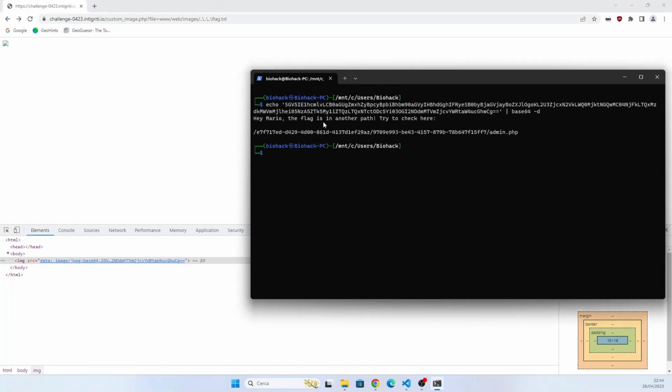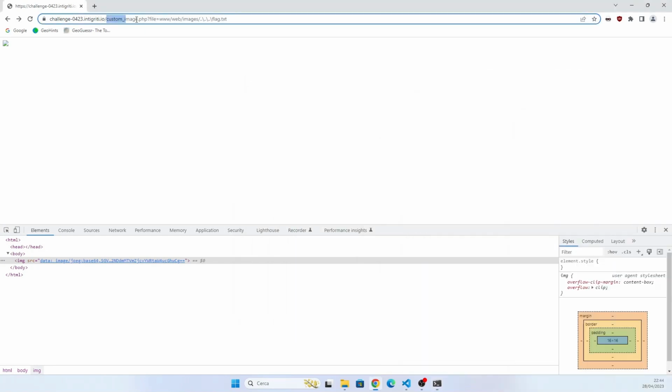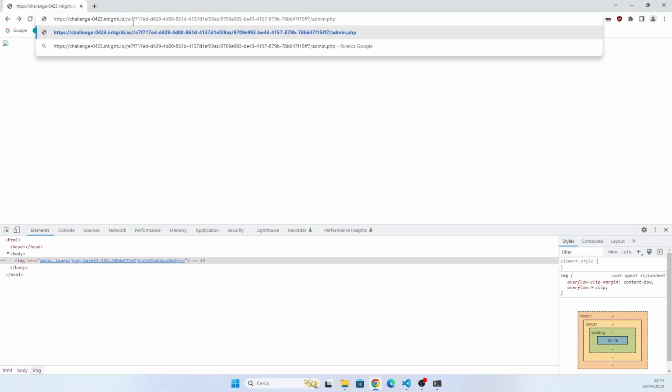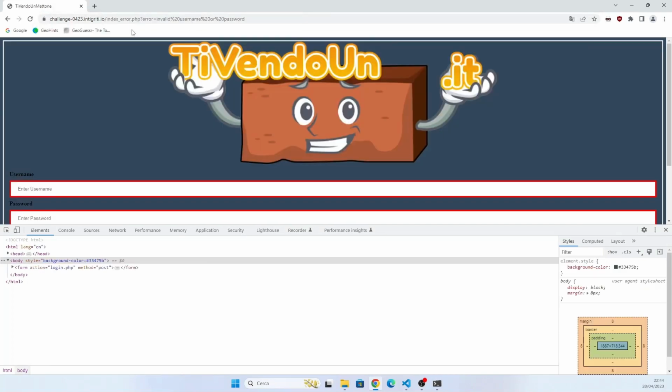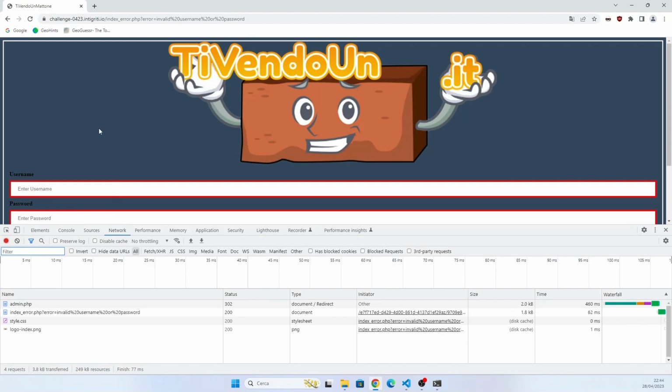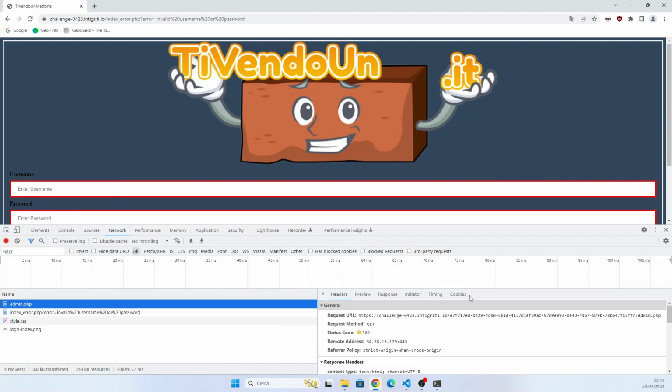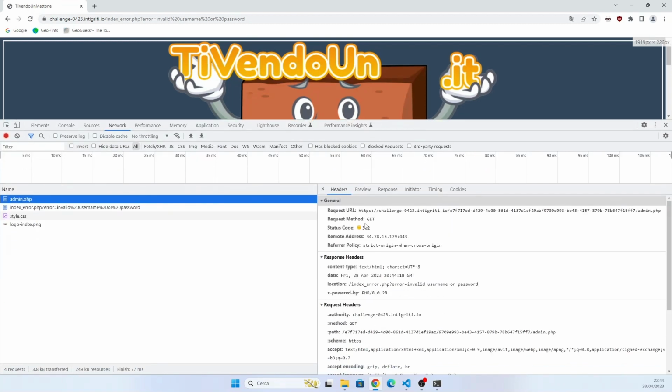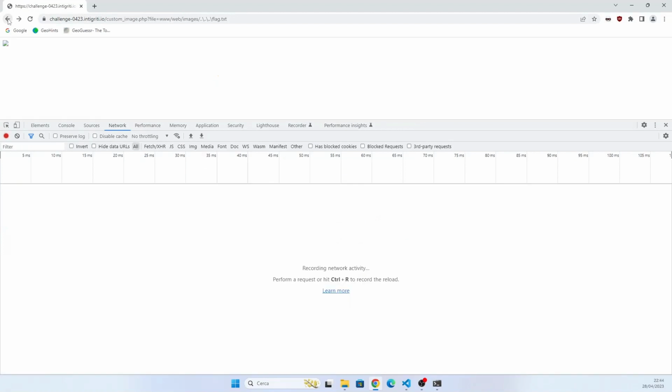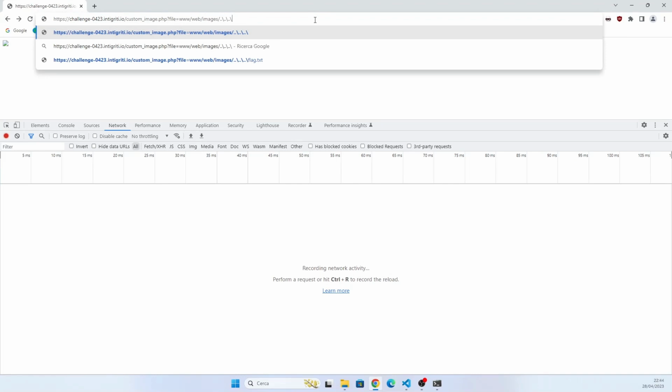Okay, I have it already there decoded. Hey Mario, the flag is in another path. Try to check here, and this long unguessable path, and we can try it. So let's go. Okay, we get there, but we got redirected to the login page. So maybe it's useful to try to leak the source code.